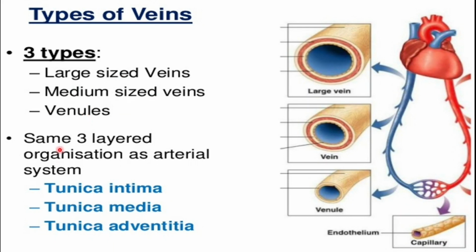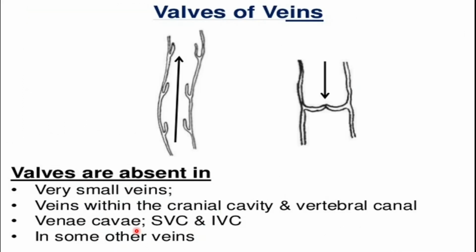Also, we have the same three-layer organization as the arterial system: the tunica intima, tunica media, and the tunica adventitia. These three layers are also present in the veins. So for example, if this is the vein and these are the valves which are present in the vein, the job of the valve is to prevent the backflow of the blood and maintain the unidirectional flow of the blood to the heart.